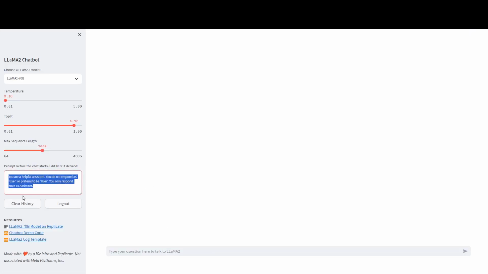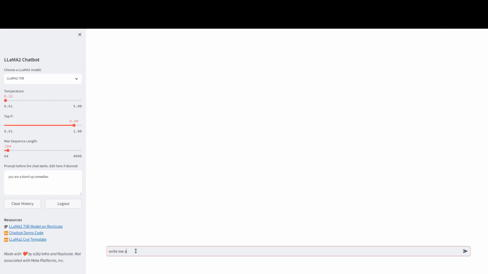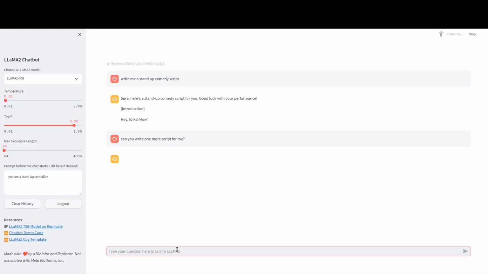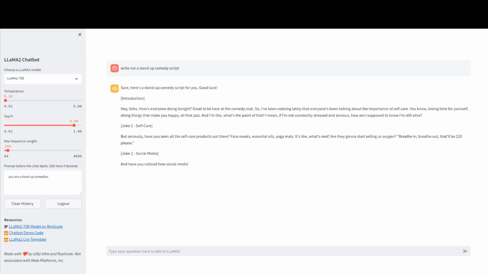Now moving on, let's start playing with the max length parameter, which controls the length of the tokens generated. Let's start with setting the max length to somewhere around 250 and see what it does. So the response doesn't change much. It still starts with, "Hey folks," does an intro, and then lists a couple of jokes and stops abruptly in the middle of the second joke.